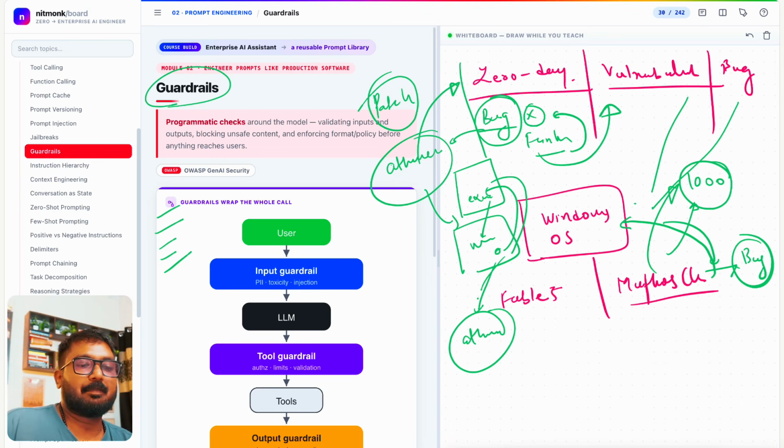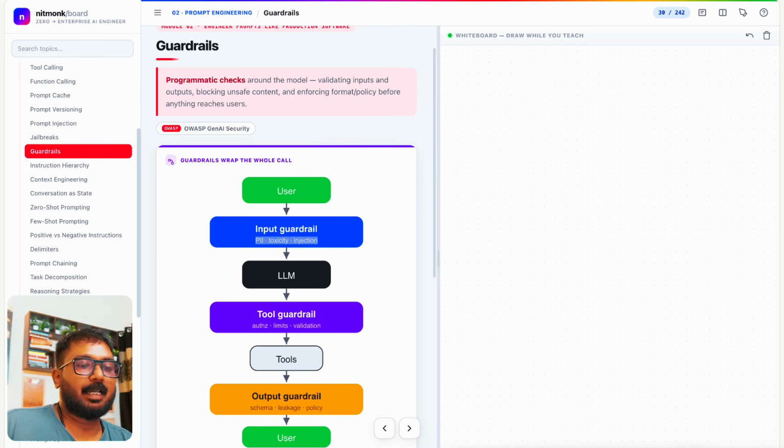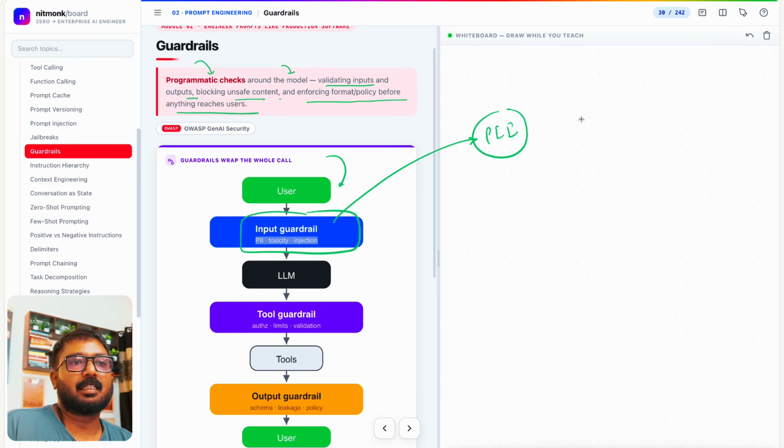Now I keep talking about guardrails, so you most probably understand guardrails now, right? If you have to revise it, it's a programmatic check around the model, validating inputs and outputs, blocking unsafe content, and enforcing format policy before anything reaches the user. There are input guardrails, for example PII, personally identifiable information. I don't remember the full form, but I know the meaning.